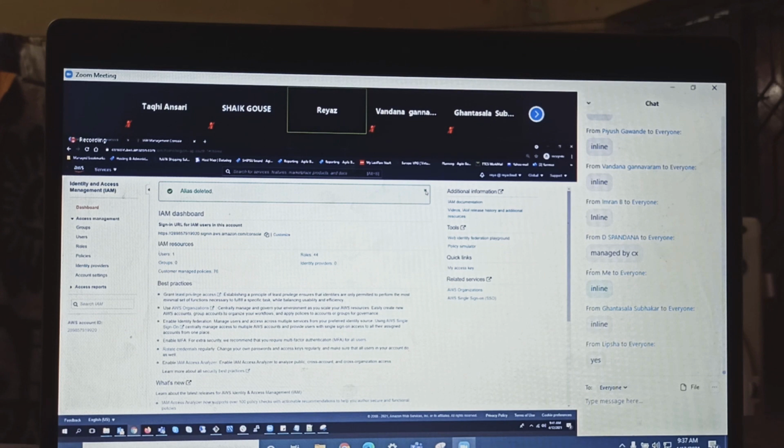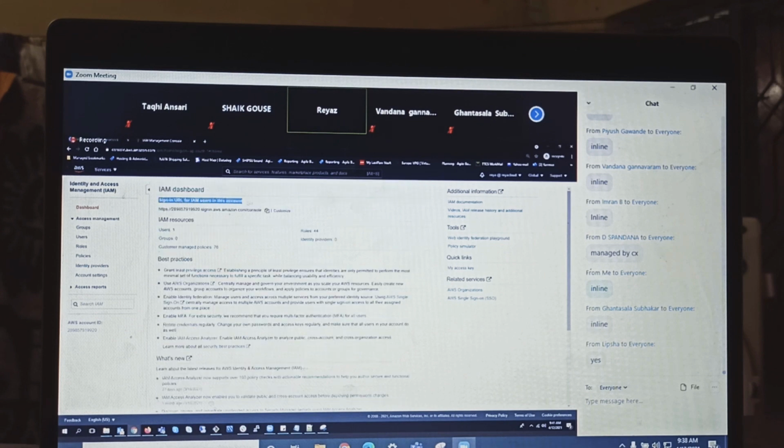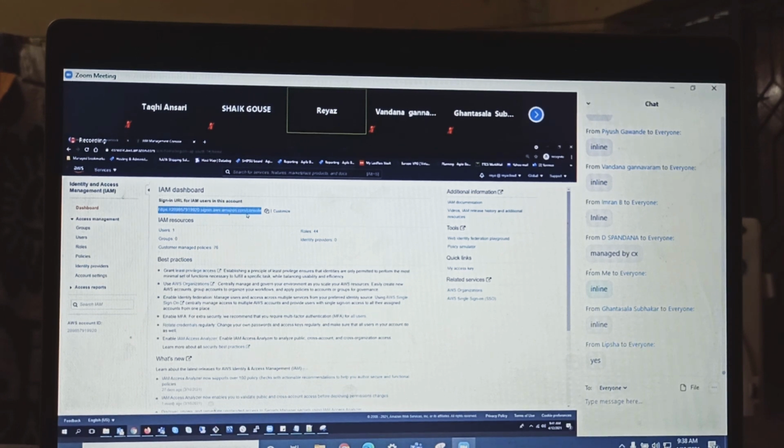This link, first and foremost, what you need to do is this one. This is the link. This link is called the IAM user sign in link. I want everyone to write it here. Don't just call it a link, don't call it user. Call it properly: IAM user sign in link. If I ask you what this link is, you should say IAM user sign in link.